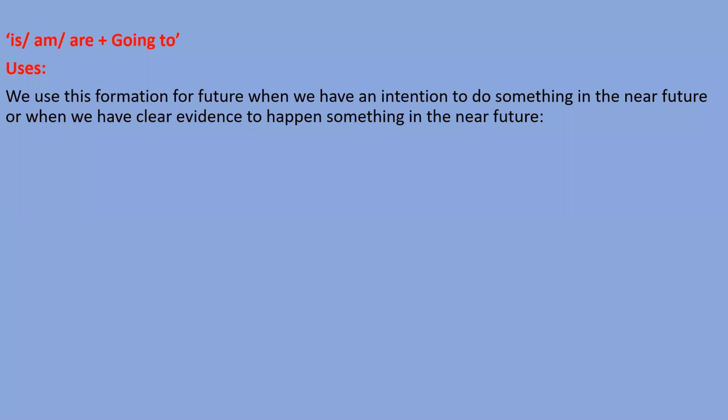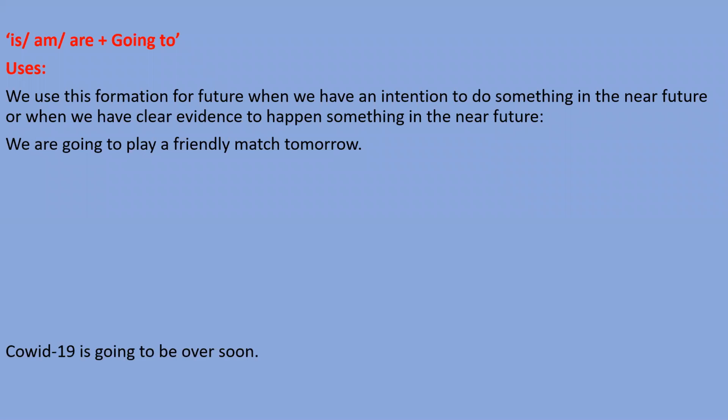Right? Then we understood about is, am, are going to. We can use this formation for the future when we have an intention to do something in the near future, or when we have clear evidence that something will happen in the near future. Okay. So for future actions, if these conditions are there, we can use be form plus going to, right?